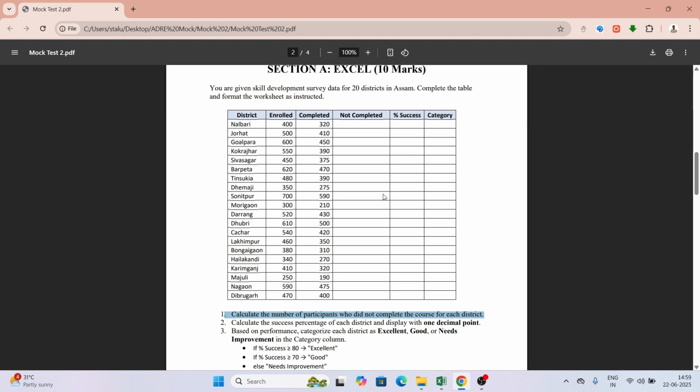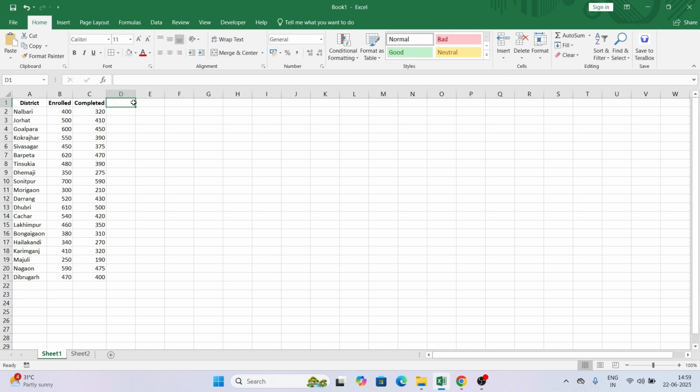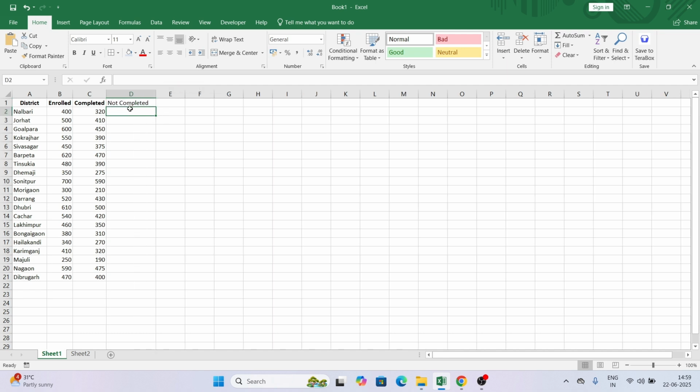Okay, so let's start with this one. Calculate the number of participants who didn't complete the course for each district. So the column should be not completed. I'm just copying it, pasting it as not completed. Now not completed will be total minus completed. Pretty simple. So total is 400 minus the completed. That will give me the not completed one.